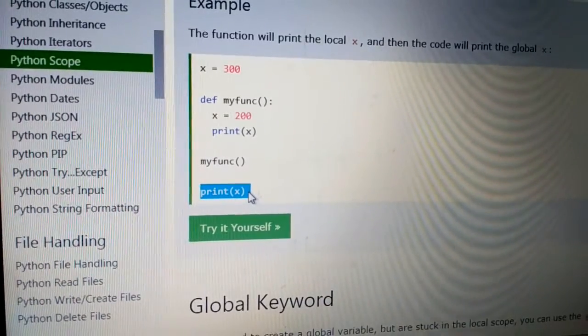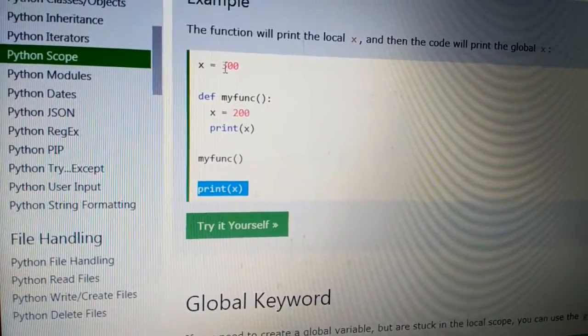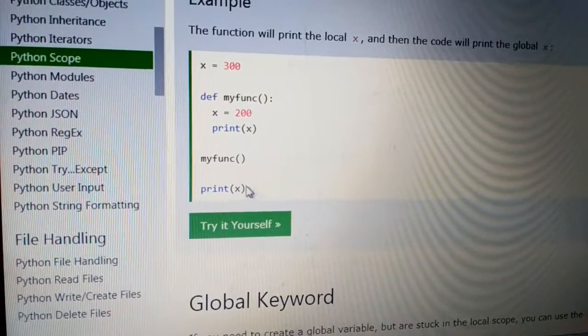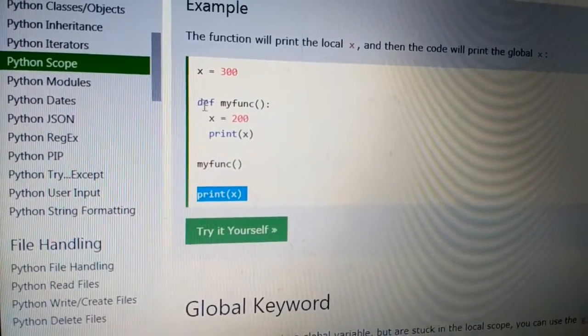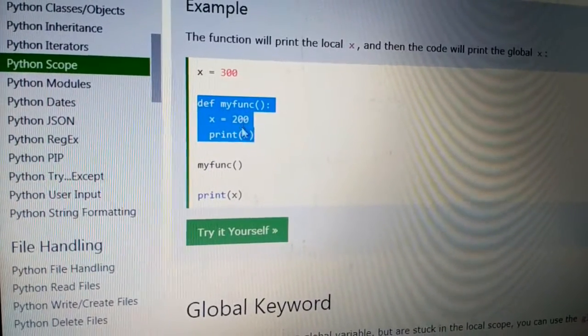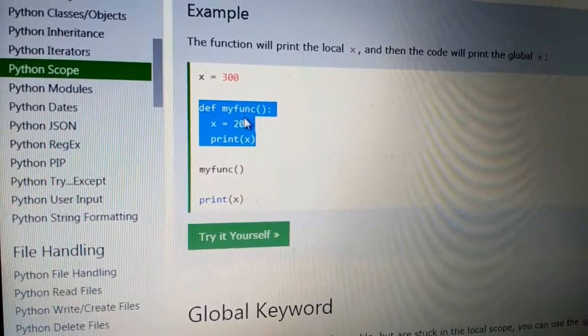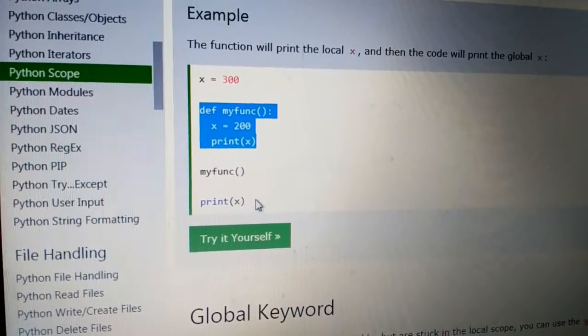This last print statement refers to the global variable x, because this statement is a main function statement. Only these statements are local, that is the sub function statements. All the remaining statements here are main function statements.